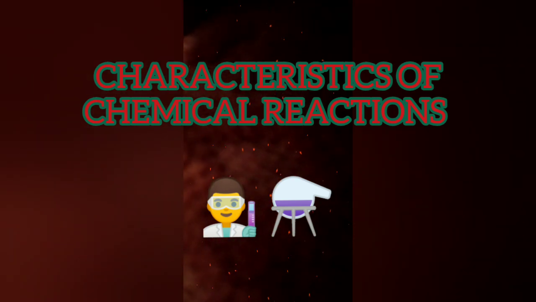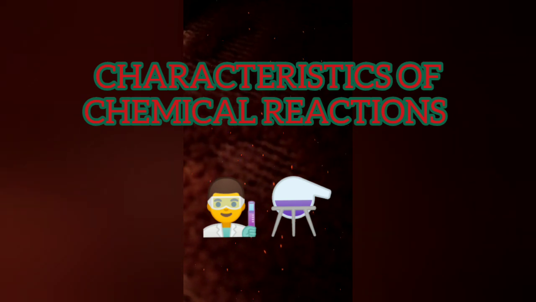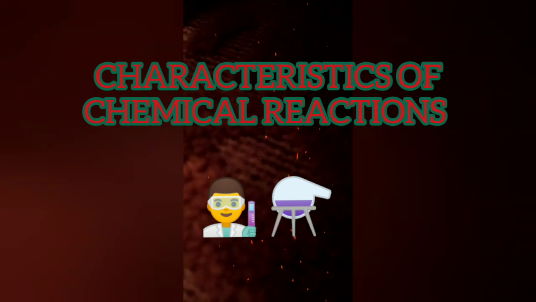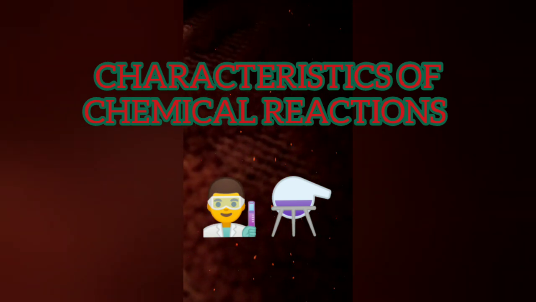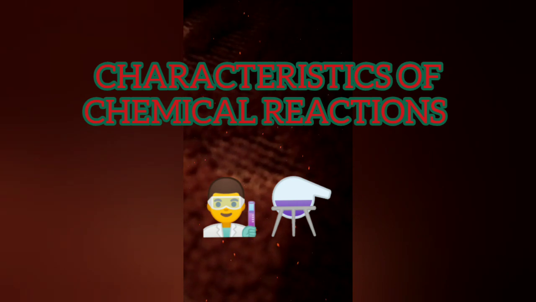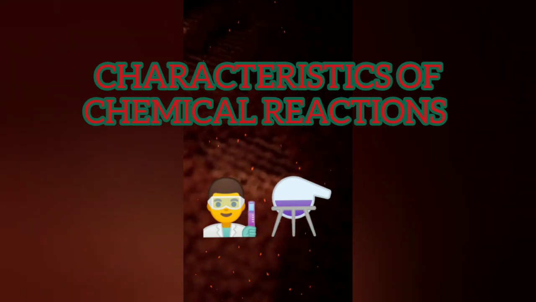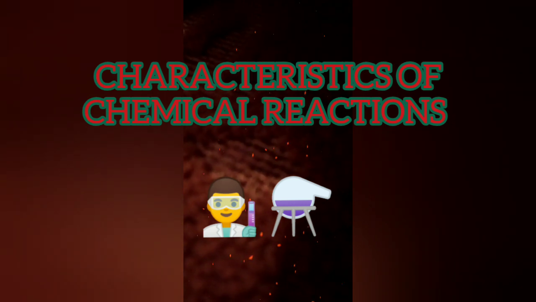So now the question arises: how can a person tell whether a chemical reaction has taken place or not? There are some physical effects, and by observing these physical effects, a person can tell whether a chemical reaction has taken place or not. These physical effects are known as characteristics of chemical reactions. Now we can discuss these characteristics one by one.